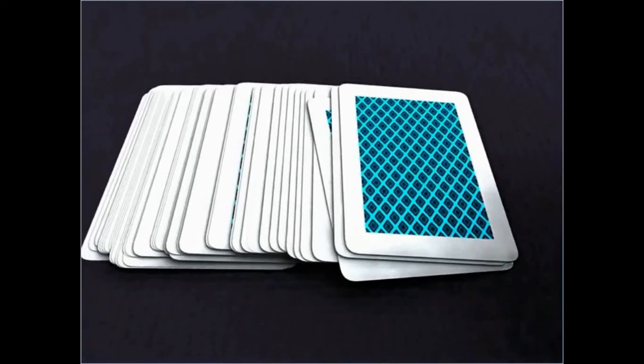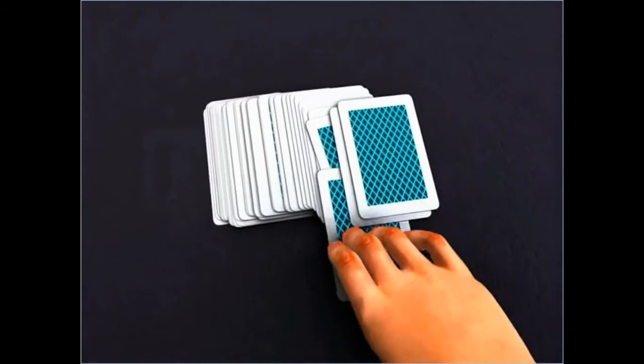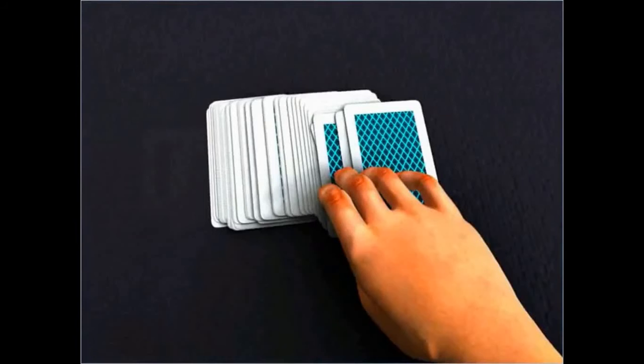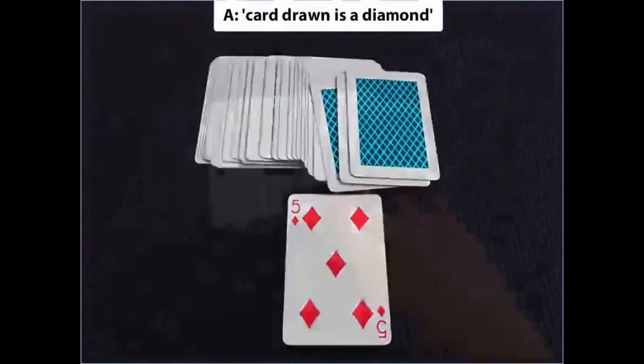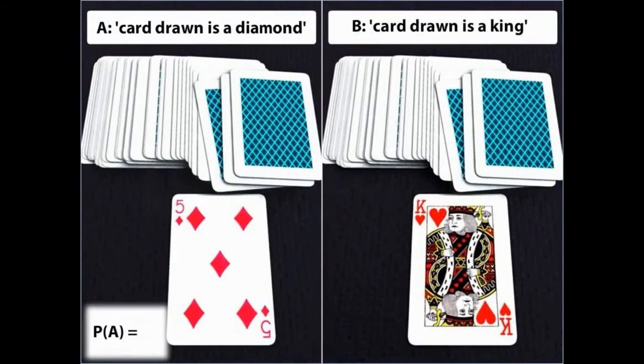Now, let's study some more facts about independent events. Consider an experiment of drawing a card from a deck of 52 playing cards. If A and B denote the events, the card drawn is a diamond and the card drawn is a king respectively, then the probability of event A is 1 upon 4 and the probability of B is 1 upon 13.